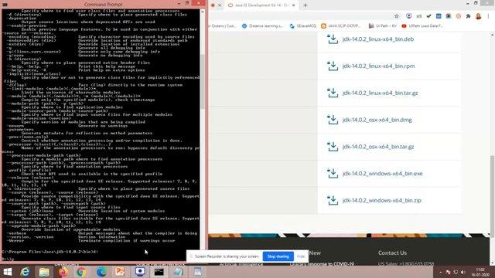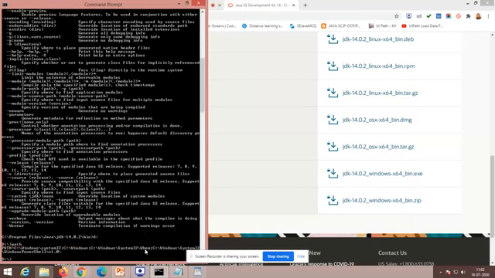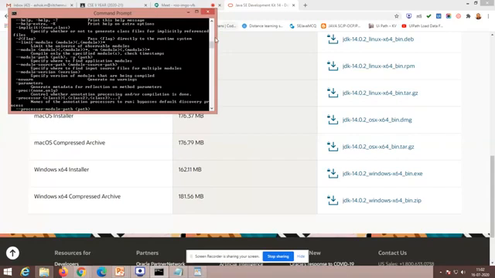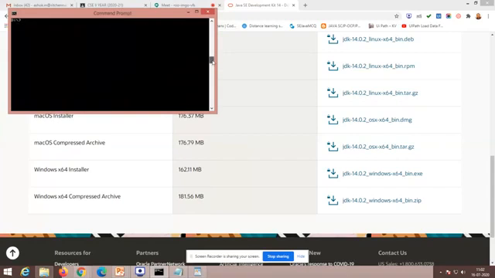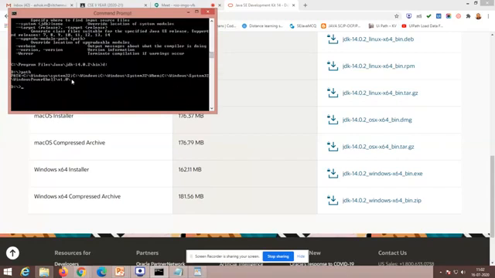So what is path? Path is the environment variable. See that? Already we have some built-in paths available, which are set by the operating system itself.